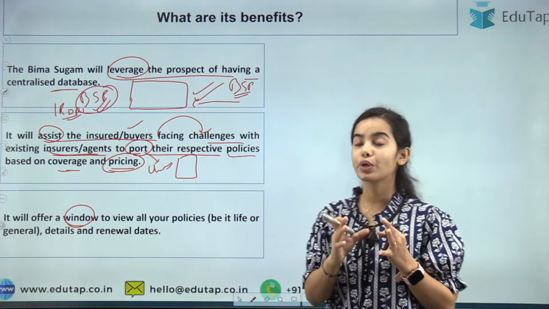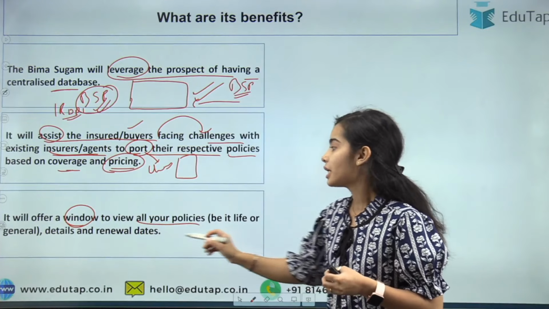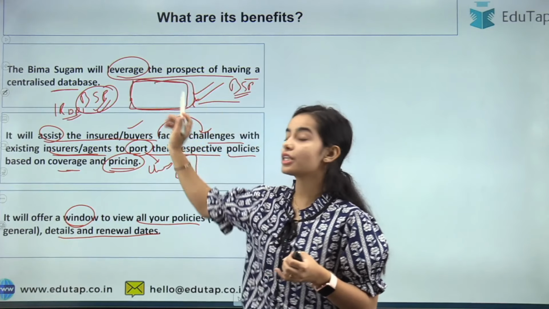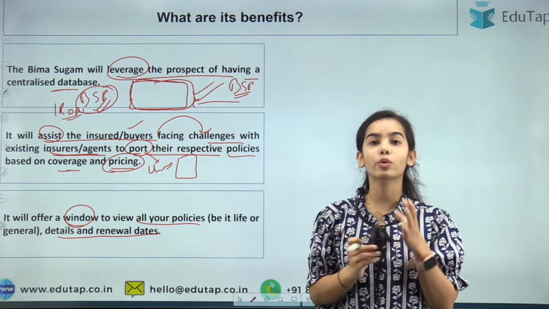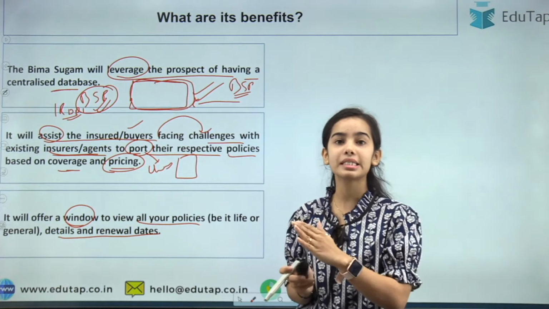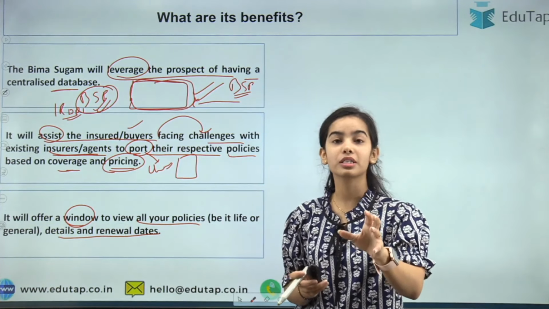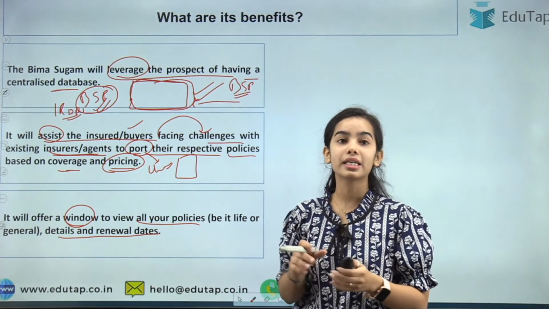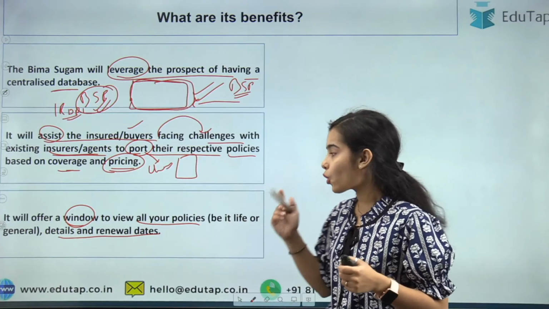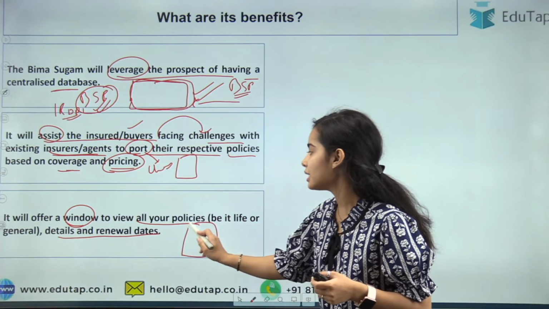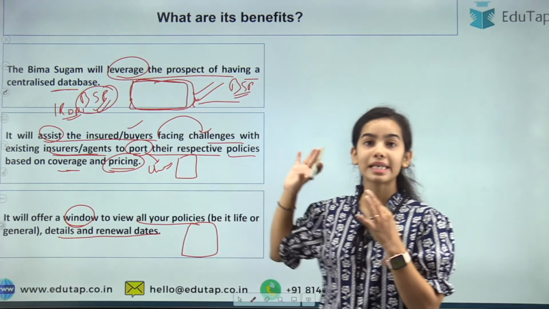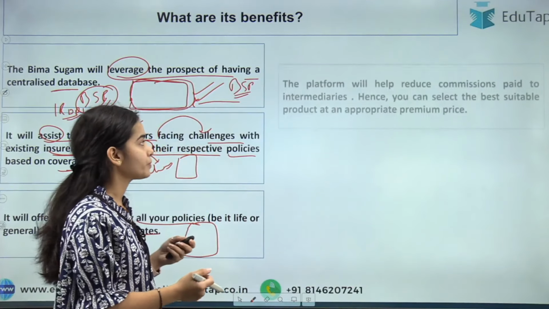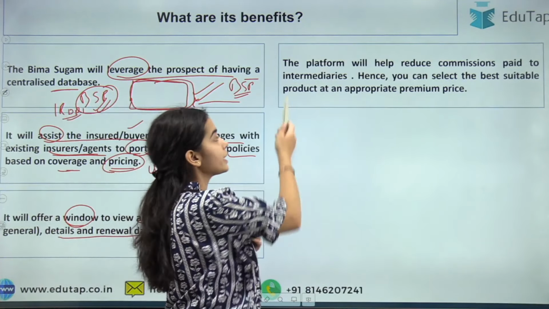It will offer a window. The Bima Sugam portal is going to offer a window to view all the policy details and renewal dates. So through a centralized database, the policy holder can know that, okay, I have three policies: one for life insurance, one for health insurance, one for car insurance, and what my renewal dates and details are. All of that information can be provided through a single database. The centralized database is going to provide all the information that the policy holders want to know regarding themselves and their policies.